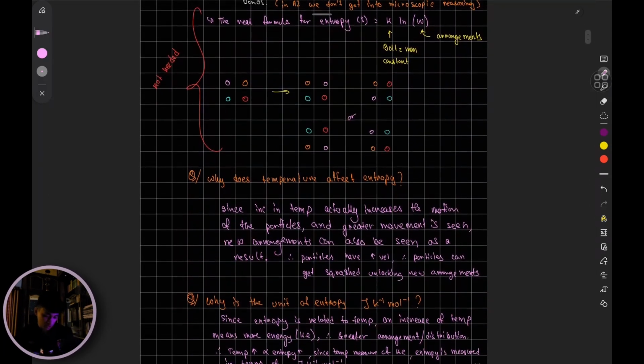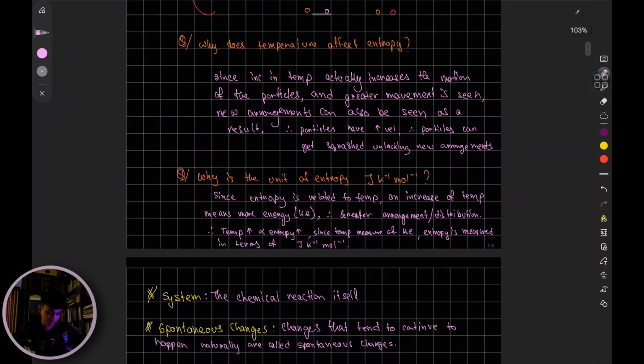Okay, so why does temperature affect entropy? Since an increase in temperature actually increases the motion of the particles and greater movement is seen. New arrangements can also be seen. As I said, it will vibrate even more, and in the case of gas, it will have greater velocity. In the case of liquids as well, it will have greater velocity. It can squish into other particles, and new positions, new arrangements will be unlocked. Okay, so anyways, particles also have greater velocity. Particles can get squashed, unlocking new arrangements, as I said.